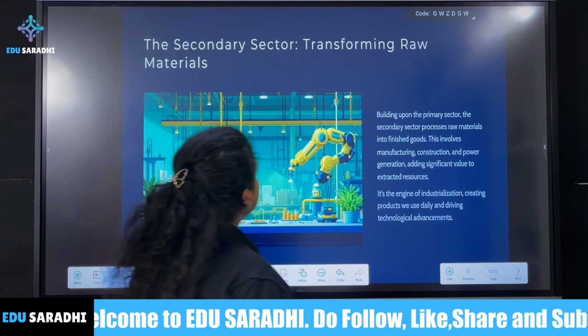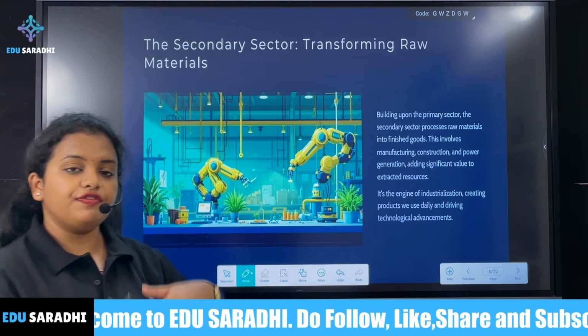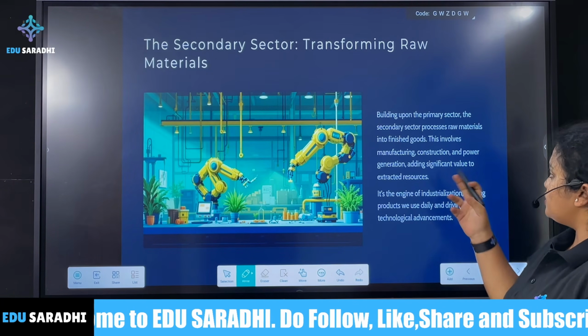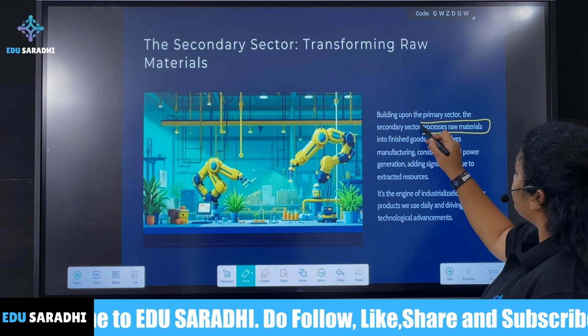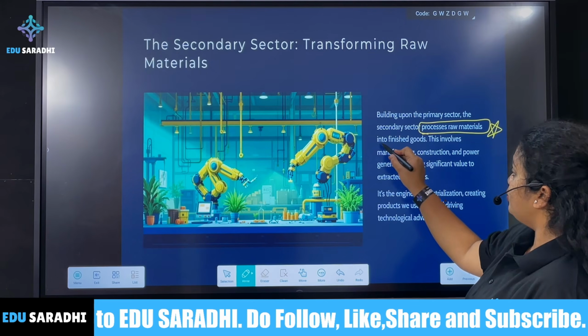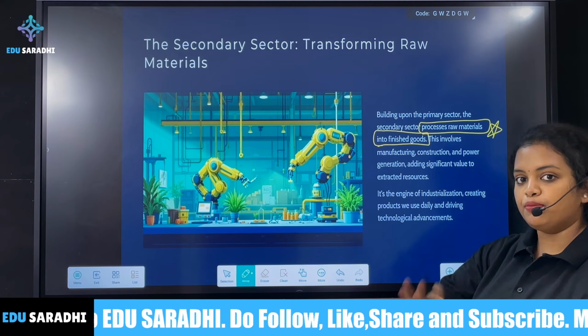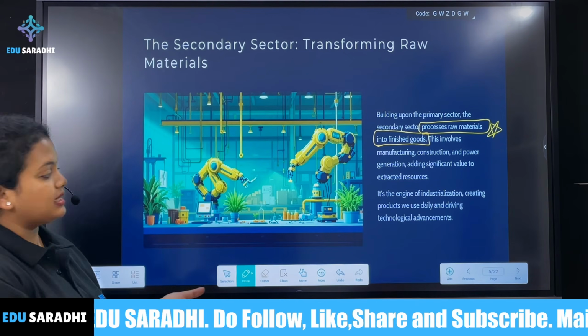Next, we will look into the secondary sector. This is a very, very important sector for an economy to grow. So what is there in the secondary sector? In the secondary sector, we process the raw material. Very important, we process the raw material into finished goods. What is the best example of processing raw material into finished goods?